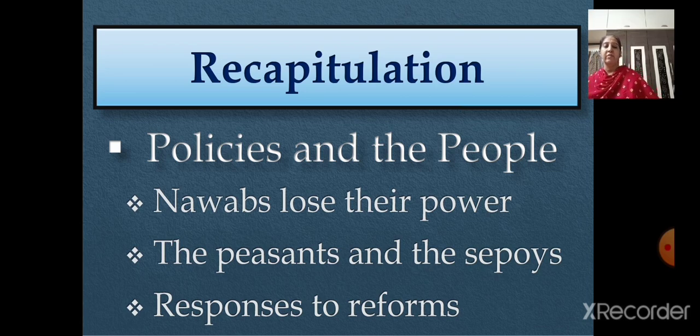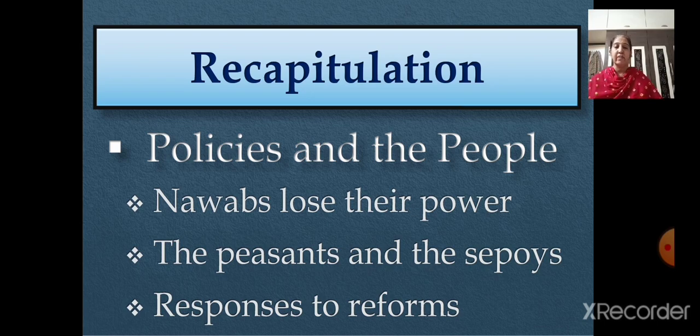Then we saw that Awadh was one of the last territories to be annexed by them, right? And in the year 1849, the coins minted with the photo of Bahadur Shah Zafar had the photo removed, right? This is how they wanted the Mughal dynasty to come to an end. Then in 1856, Governor General Canning decided that Bahadur Shah Zafar would be the last king, and after his death none of his descendants would be recognized as kings, whereas they would just be called princes.